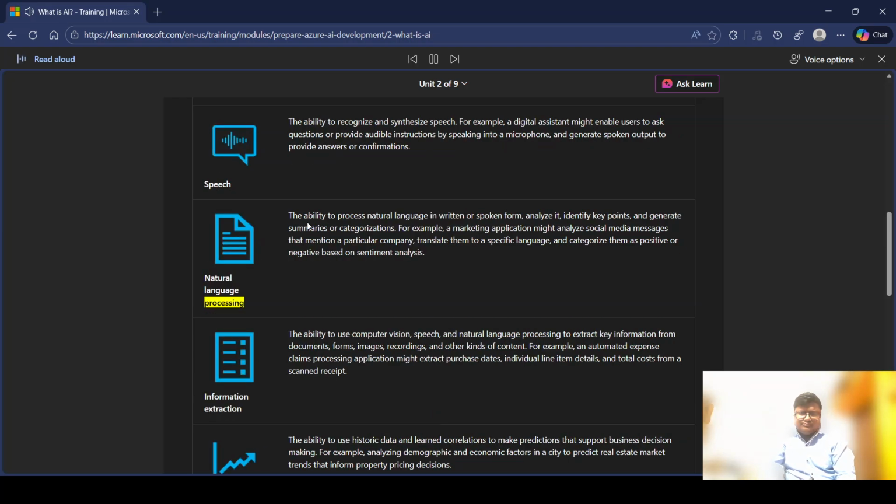Natural language processing. The ability to process natural language in written or spoken form, analyze it, identify key points, and generate summaries or categorizations. For example, a marketing application might analyze social media messages that mention a particular company, translate them to a specific language, and categorize them as positive or negative based on sentiment analysis.